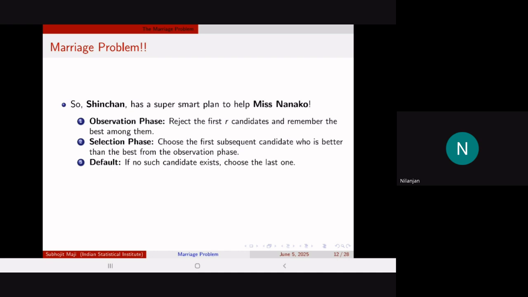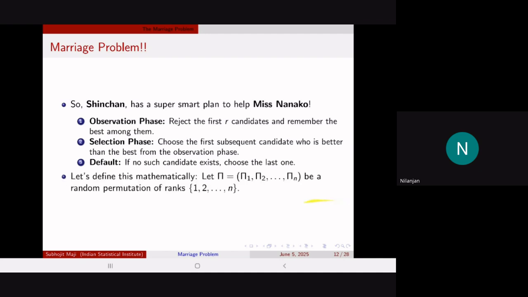So what is the ideal R that she must reject so that she gets to Action Mask optimally, like the best possible R value? Let us define it mathematically. Suppose I rank them in the following order: the first one is the least priority, the worst candidate among all of them, and the nth one is Action Mask, the superhero guy. So he is the best among them.